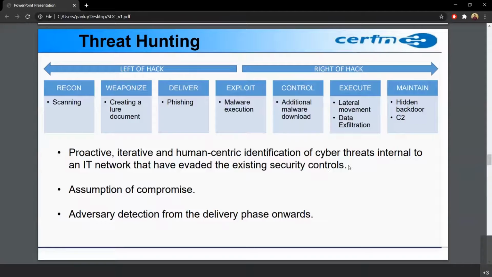So the first step is reconnaissance. Recon is basically, in Hindi we call it Reiki. So scanning is basically trying to find if some open port is there for an organization. Suppose there is port 1433, the MSSQL port. This should be blocked for any outside IP connection. This should not be open for an organization.